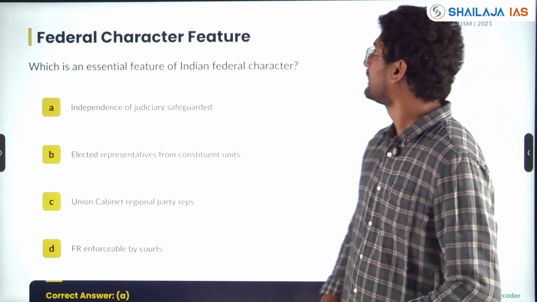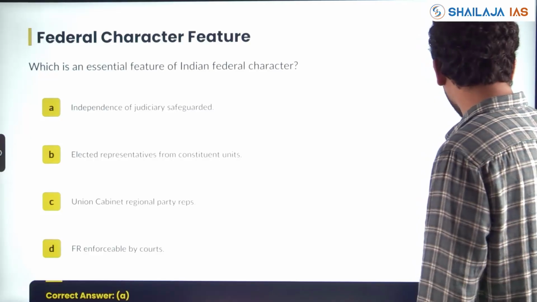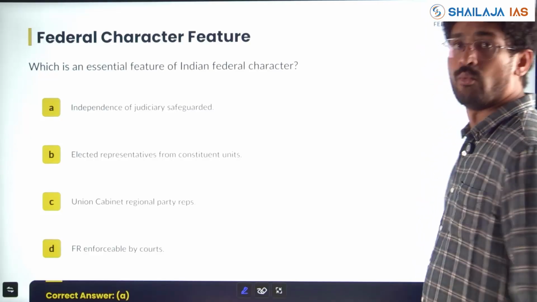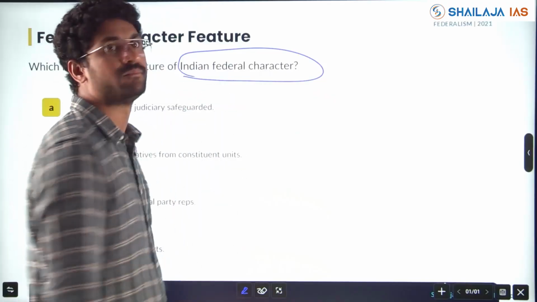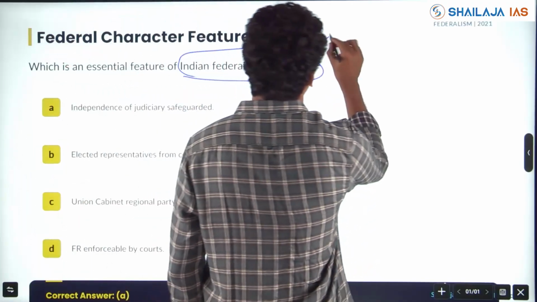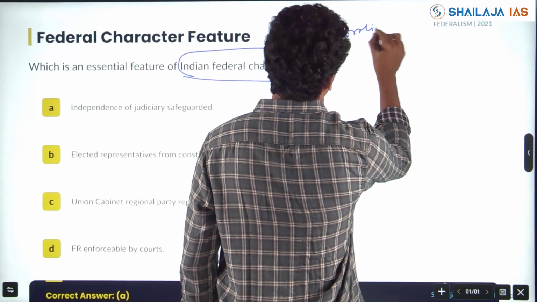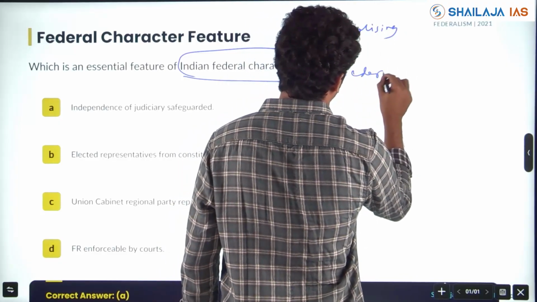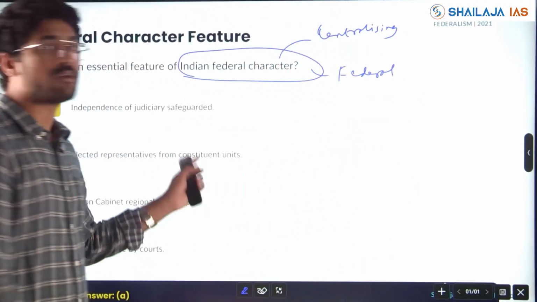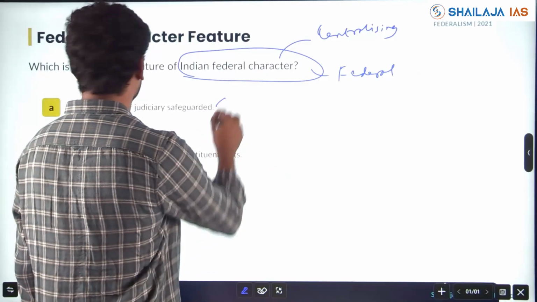The federal character feature, asked again in 2021: which is an essential feature of the Indian federal character? There are centralizing characters, you guys know. This is a direct, easy question. Independence of judicial safeguard, yes.